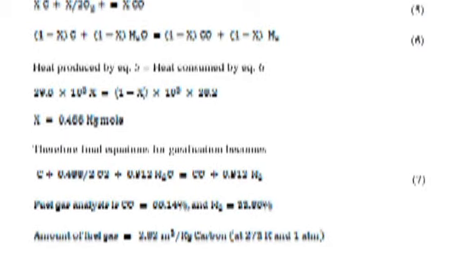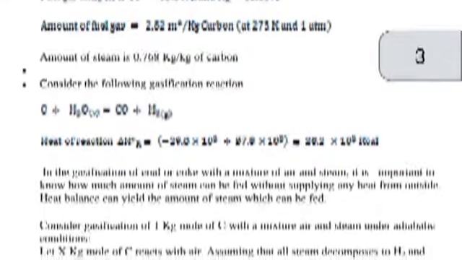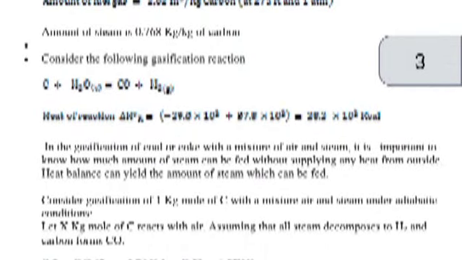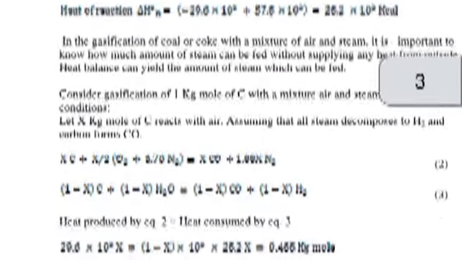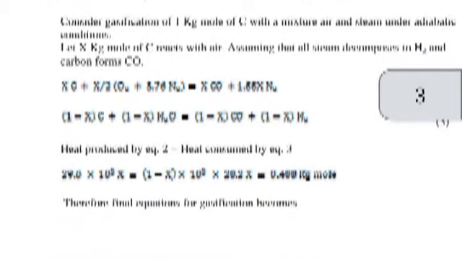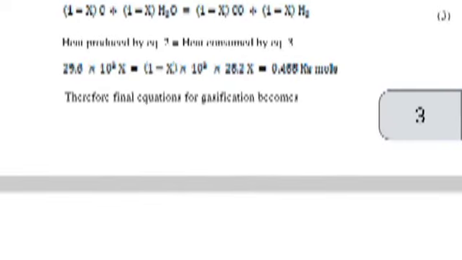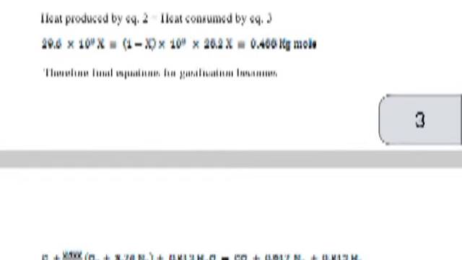Alternatively, a mixture of oxygen and steam can also be used for gasification. Consider the gasification of a mole of carbon by a mixture of pure oxygen plus steam. Assuming that all steam decomposes to H2 and carbon forms CO. 5. Heat produced by equation 5 equals heat consumed by equation 6. Therefore final equation for gasification becomes 7. Amount of steam is 0.768 kg per kilogram of carbon.